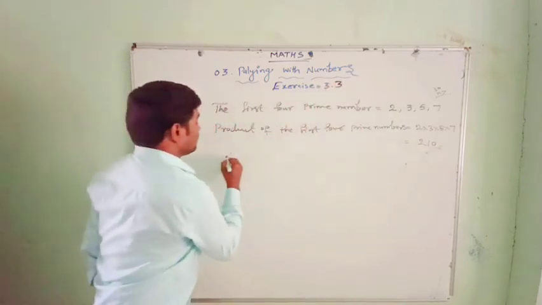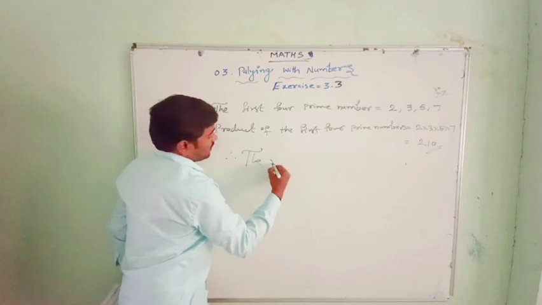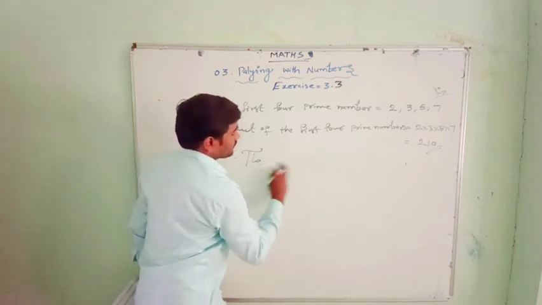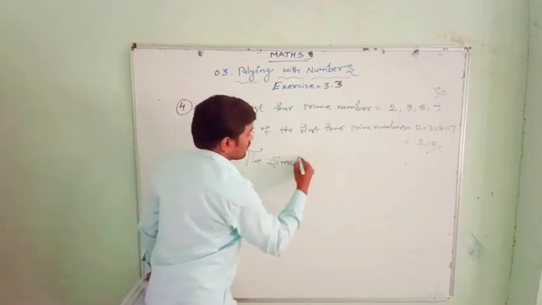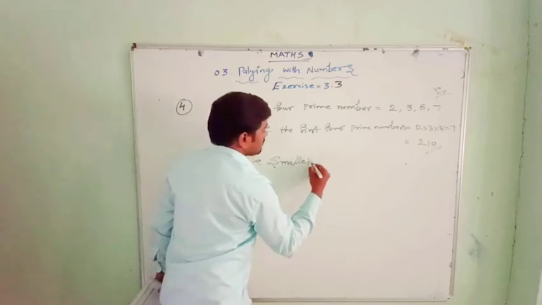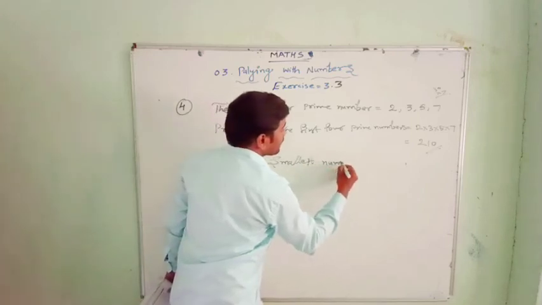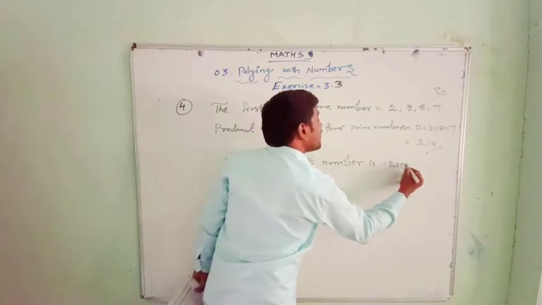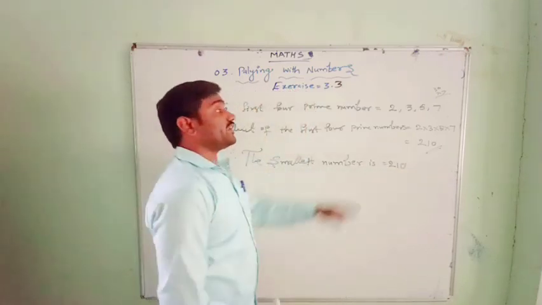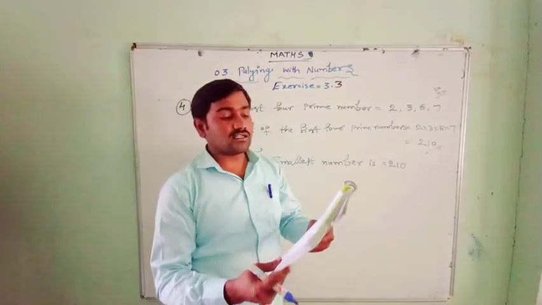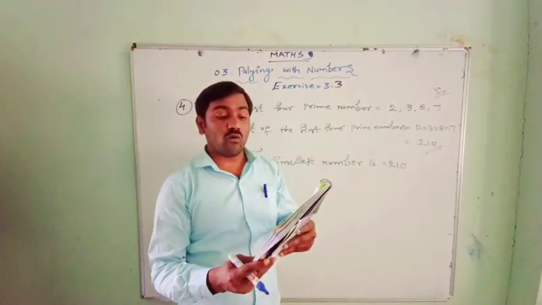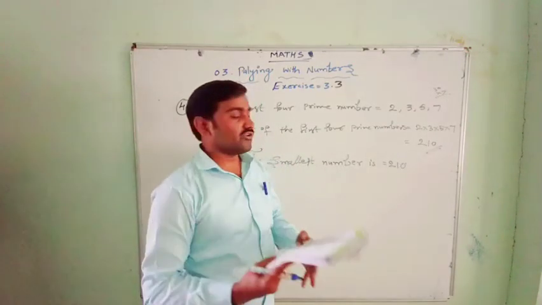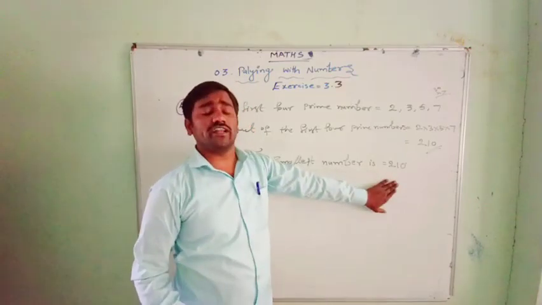So the smallest number is 210. It has 4 different prime factors. I am the smallest number having 4 different prime factors. Can you find me? Yes, the number is 210.